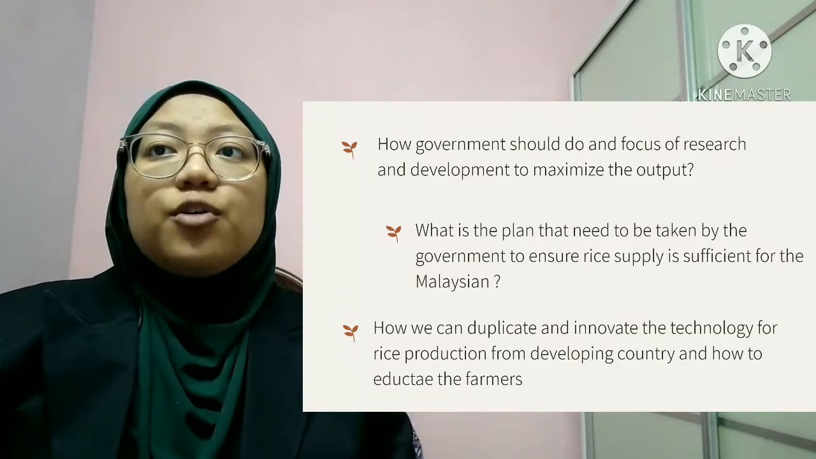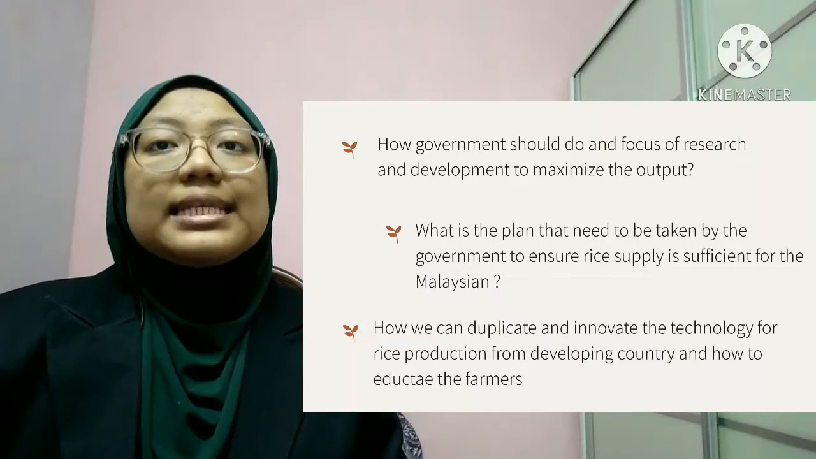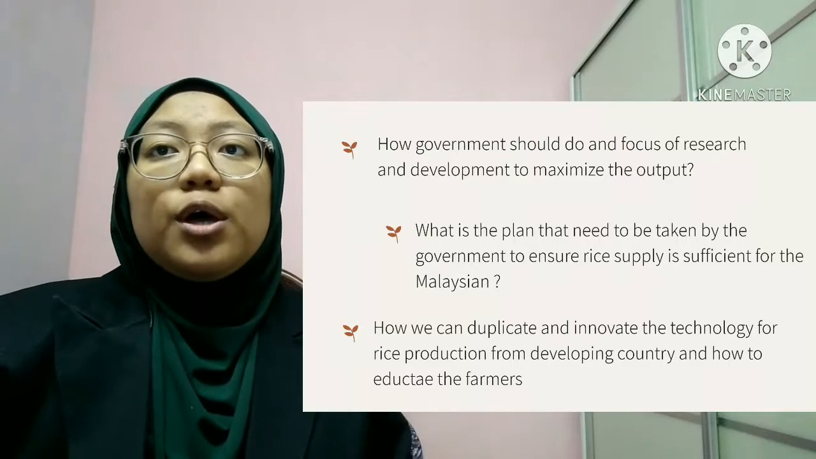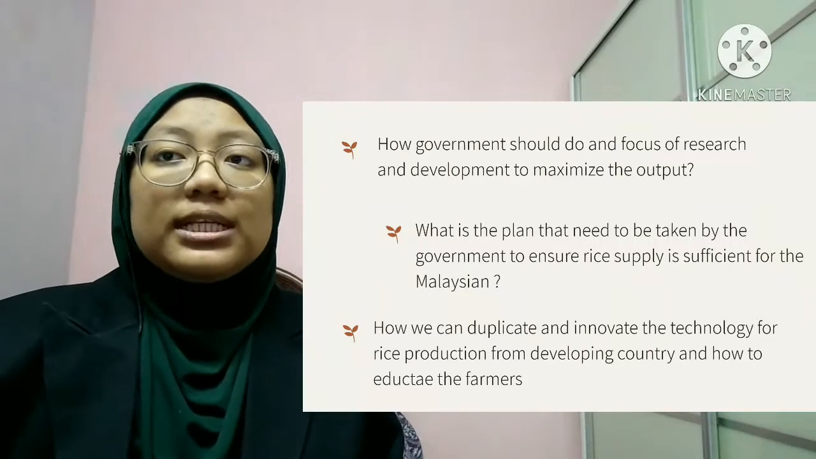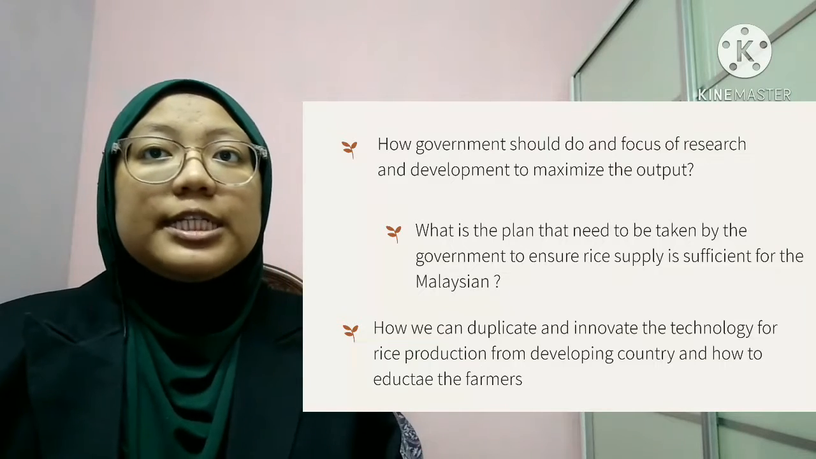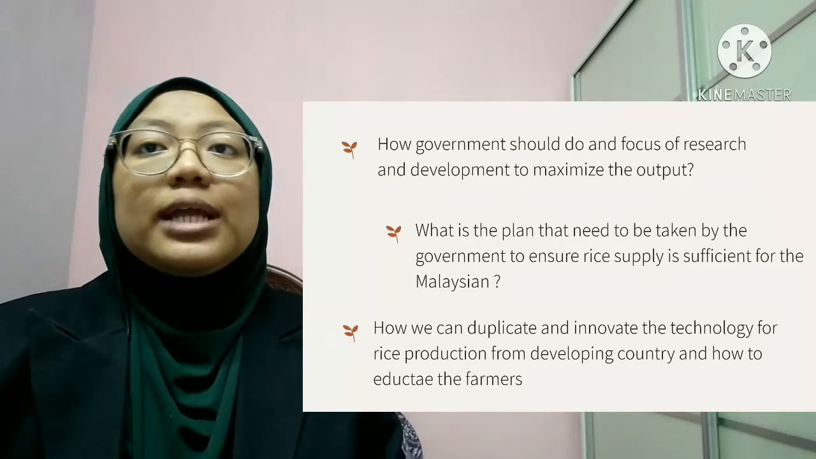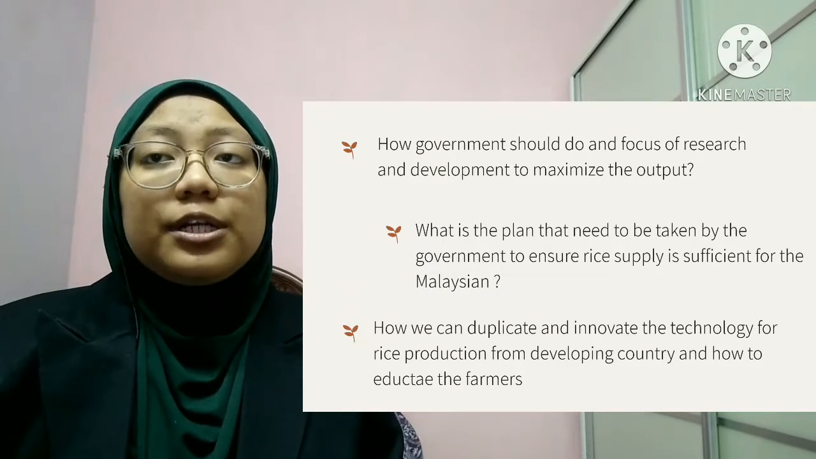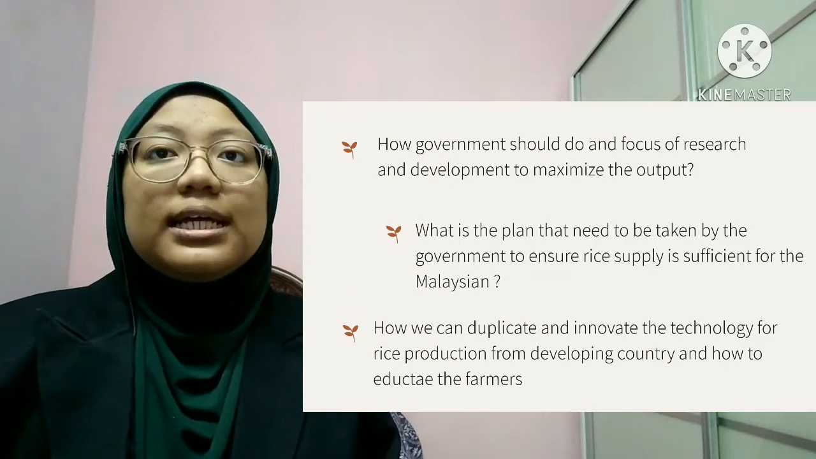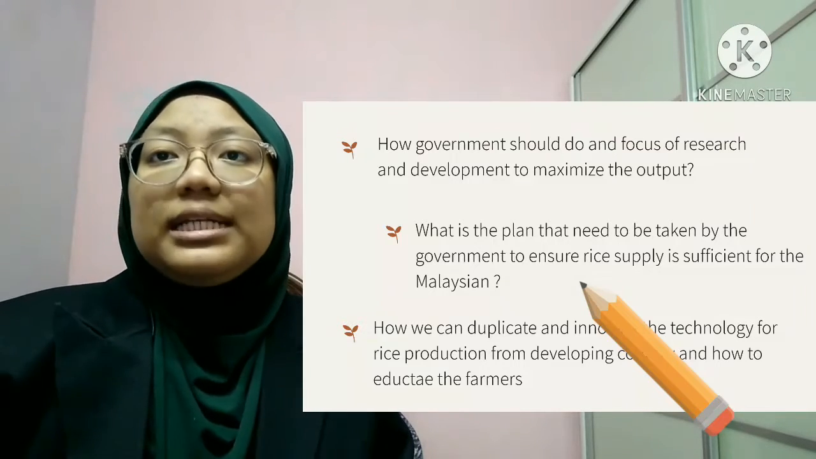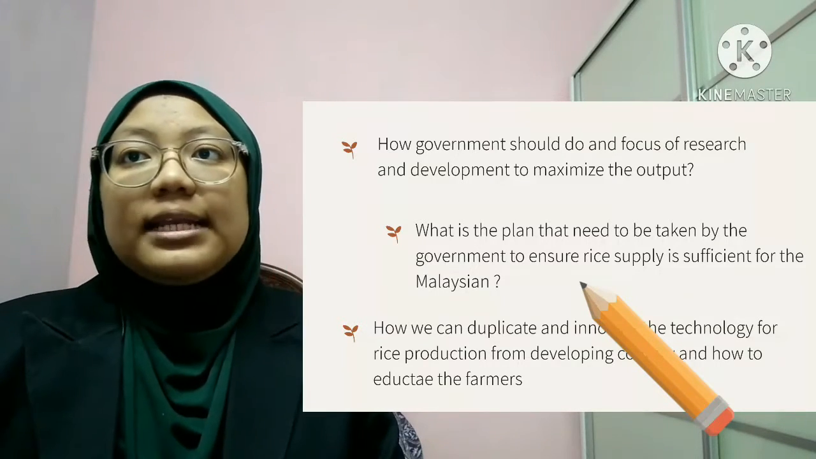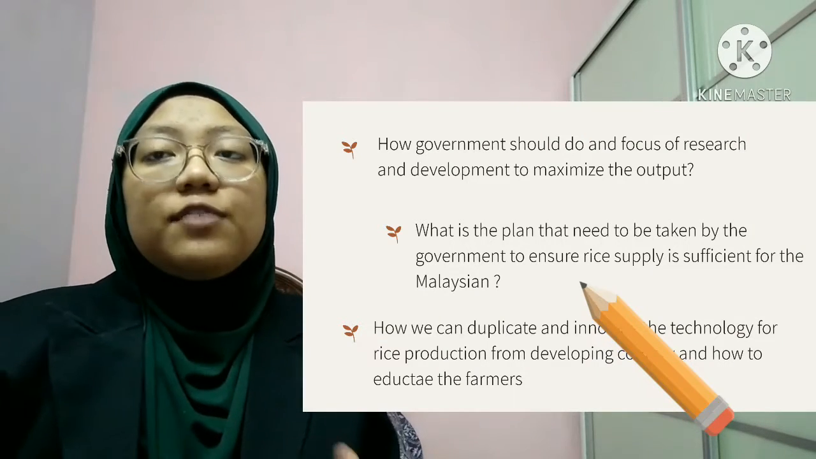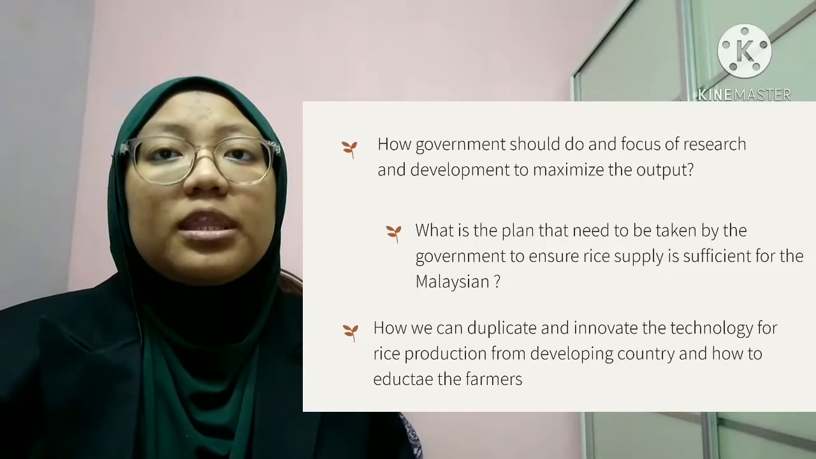In 2018, rice export for Malaysia was 8,585,000 US dollars. Malaysia's rice export has fluctuated substantially in recent years. It tended to increase through the 1969 to 2018 period, ending at 885,000 US dollars in 2018. So based on this issue, what is the plan that needs to be taken by the government to ensure that rice supply is sufficient for Malaysians first?